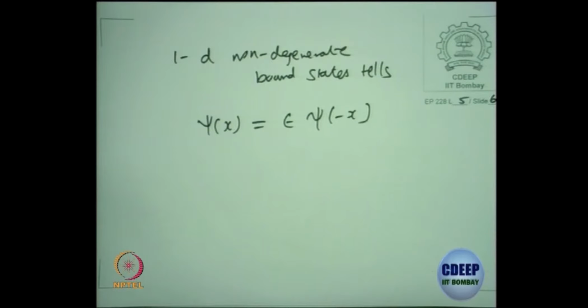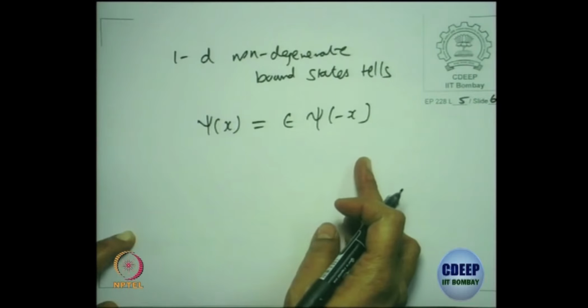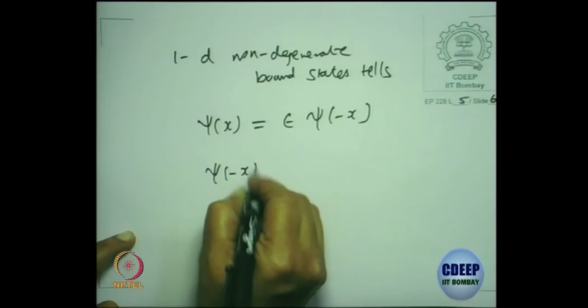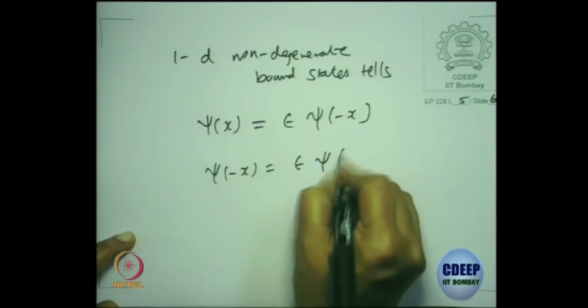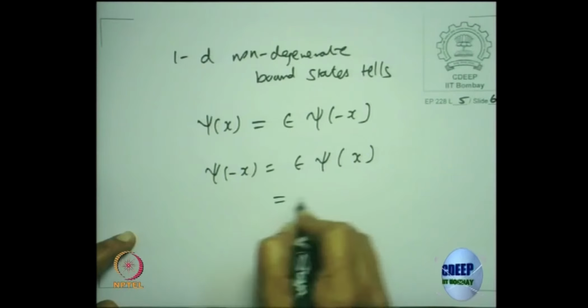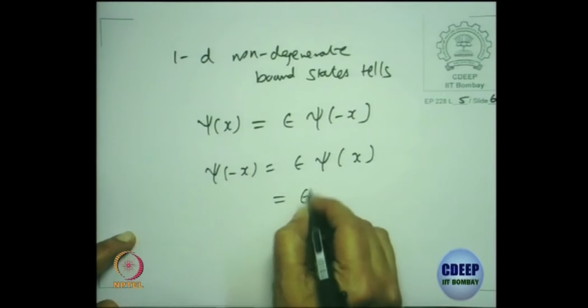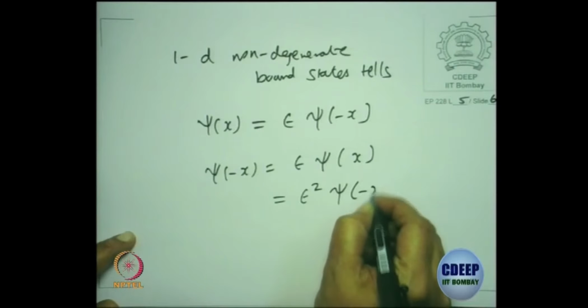They cannot be independent. X is a dummy variable. You can call x as minus x. If you do that, psi of minus x is epsilon times psi of plus x. So you can substitute twice. Instead of psi of x, you can substitute the above equation. It will become epsilon squared psi of minus x.